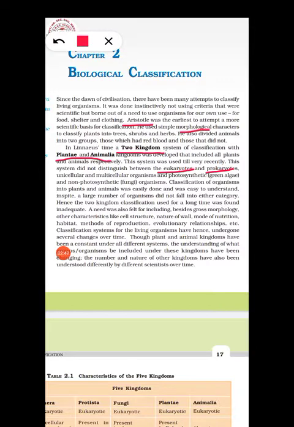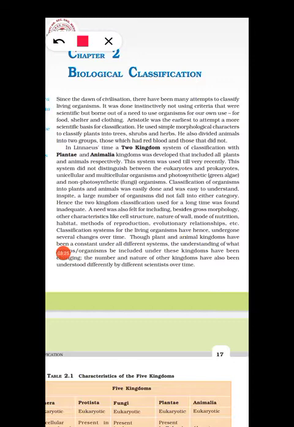Unicellular and multicellular organisms were placed in the same group, and photosynthetic and non-photosynthetic organisms were also placed in the same group. There was no difference made among all these types of organisms.